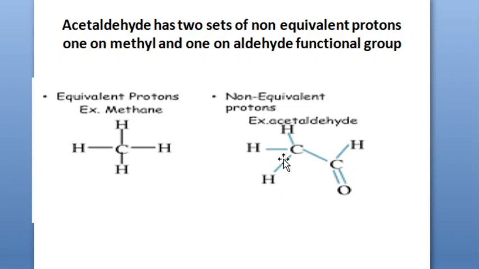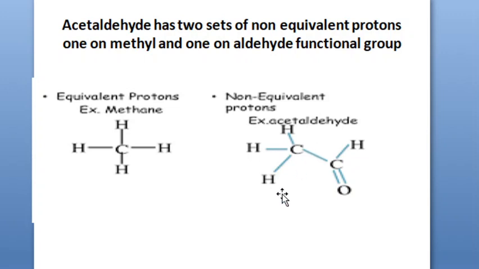These CH3 hydrogens experience a different chemical environment to that of the aldehyde hydrogen, CHO. Therefore the three hydrogens of CH3 will give one signal and this CH will give a different signal. Therefore you have two sets of non-equivalent protons, CH3 protons and the CHO proton.